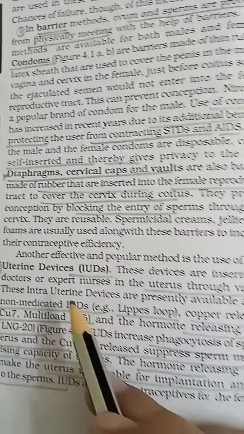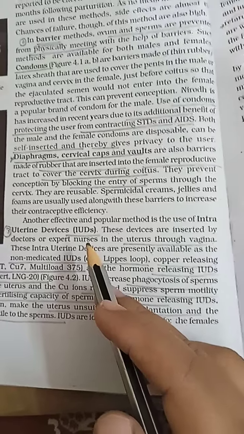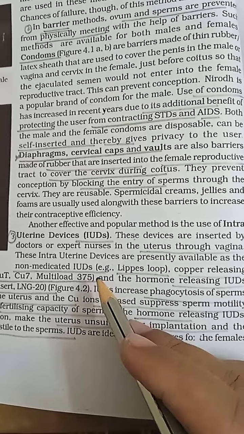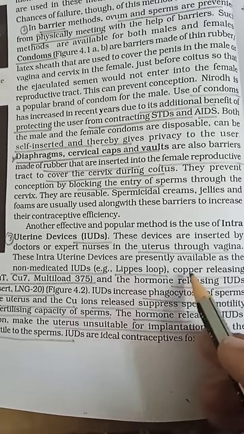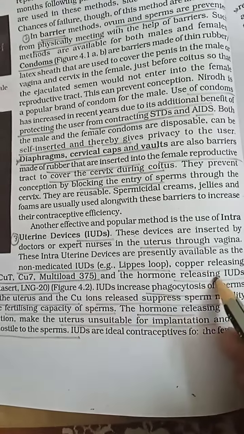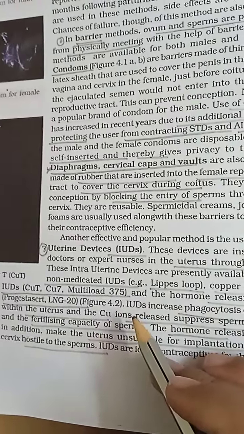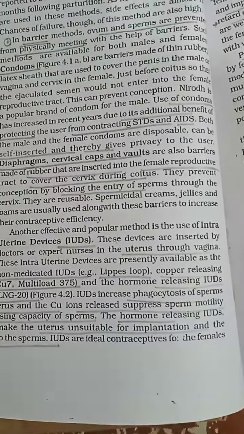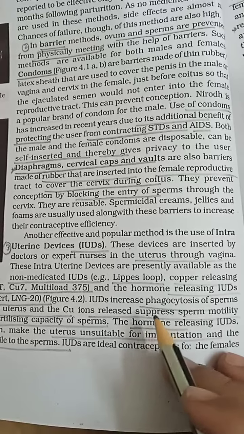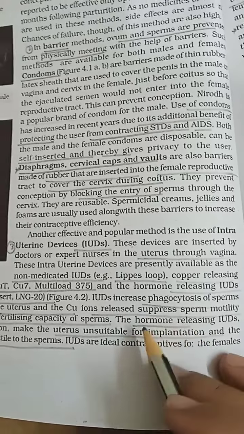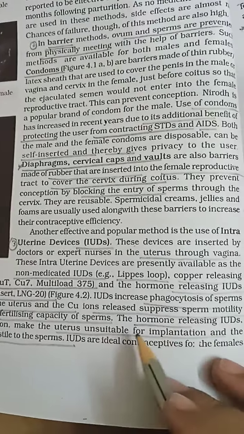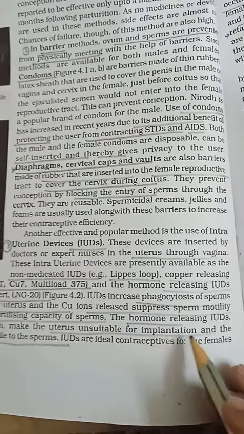Very important. Next method, IUDs, intrauterine contraceptive devices. There are many types of devices like non-medicated Lippes loop, copper-releasing IUDs like Copper T, Cu 7, Multiload 375, very important, and hormonal IUDs, Progestasert and LNG-20. The function of the copper-containing IUD is to increase phagocytosis of sperm, and the release of copper suppresses sperm motility and fertilizing capacity. Very important. Hormonal IUDs make the uterus unfavorable for implantation.